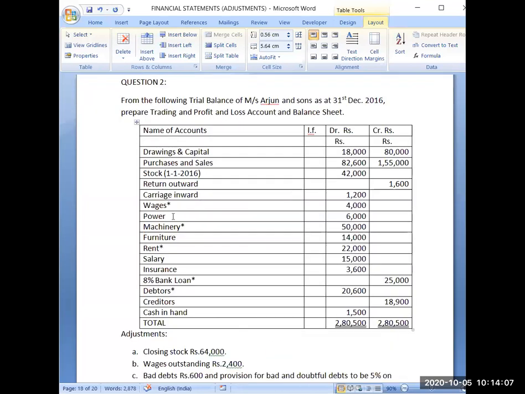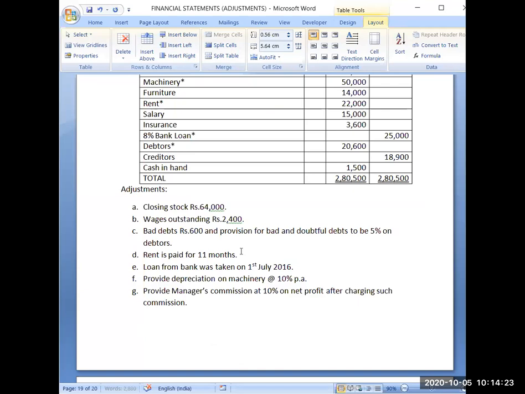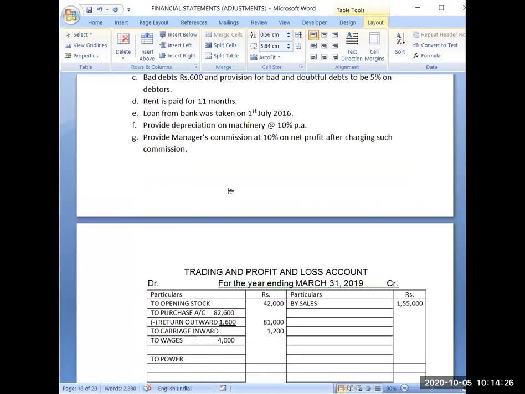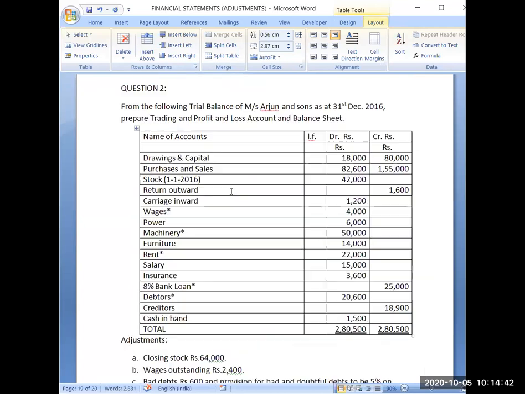Now next is power. Power is again a direct expense. So that's why I will need one more row here. To power. One line I have left for the adjustment purposes in wages. Now power is how much? Power is 6,000. Because you don't have any adjustment, I will be writing it in the outer column. You can see whatever accounts are given in the trial balance, I have written only once in any of the financial statements. I am not writing it twice. But adjustments are done twice.